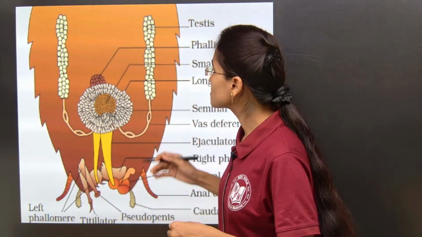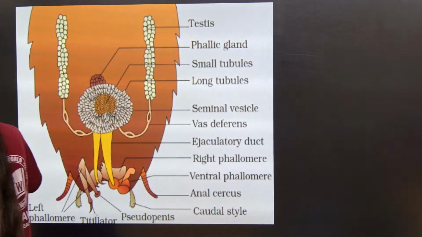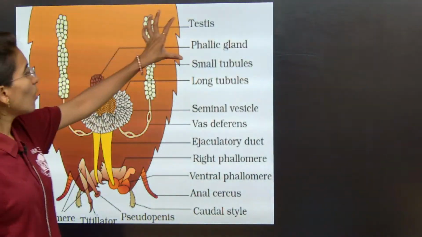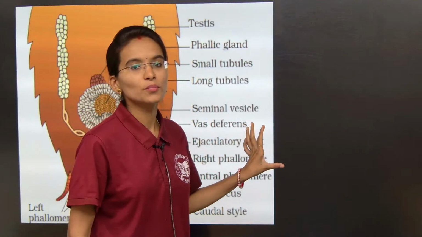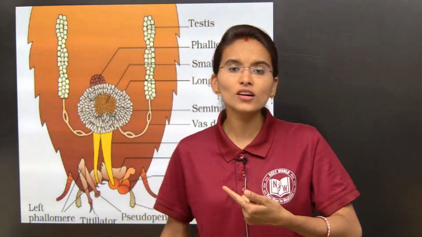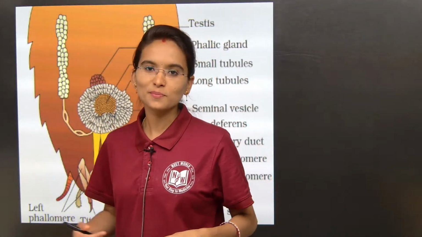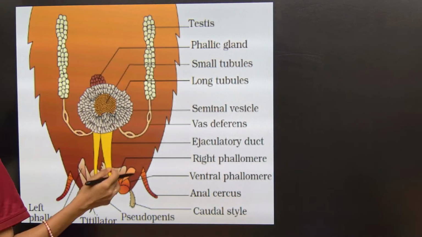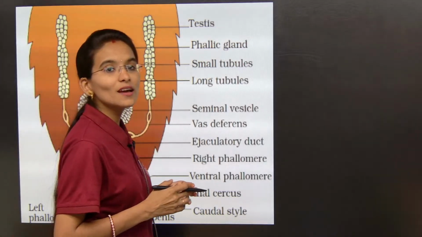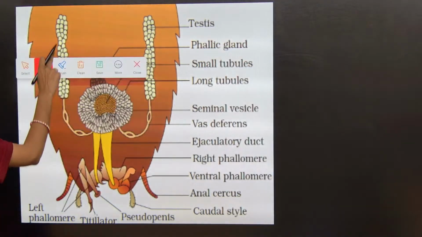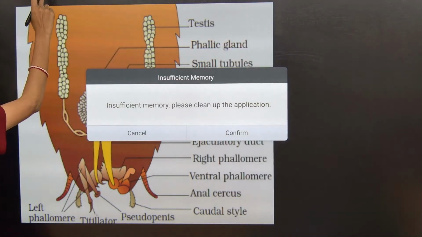It is most important from the NEET point of view also, my dear students. For NEET, all the labelings are most important. So just have a look at whatever I am going to explain here. Under the reproductive system of the cockroach, first let us understand the male reproductive system. Without any delay, let us get started with this session.